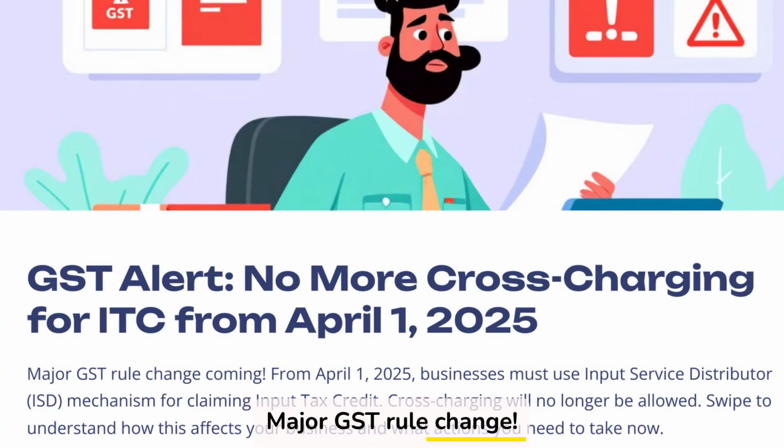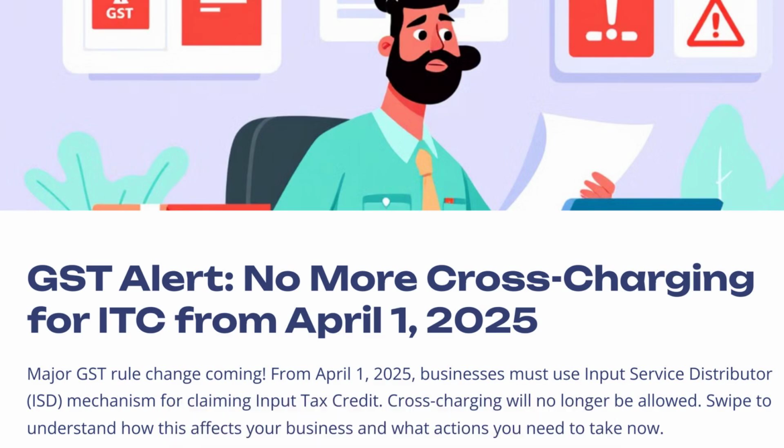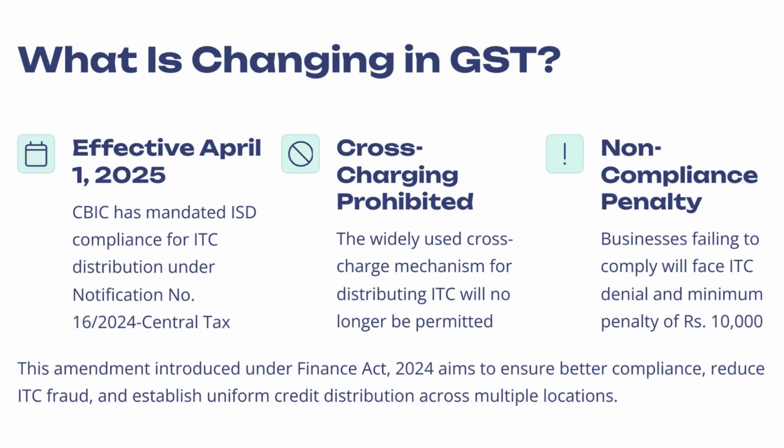Major GST rule change. Starting 1st April 2025, businesses must use the Input Service Distributor (ISD) mechanism for input tax credit claims. Cross-charging will be banned. Swipe to learn how this impacts your business and what actions to take now. What is changing in GST?